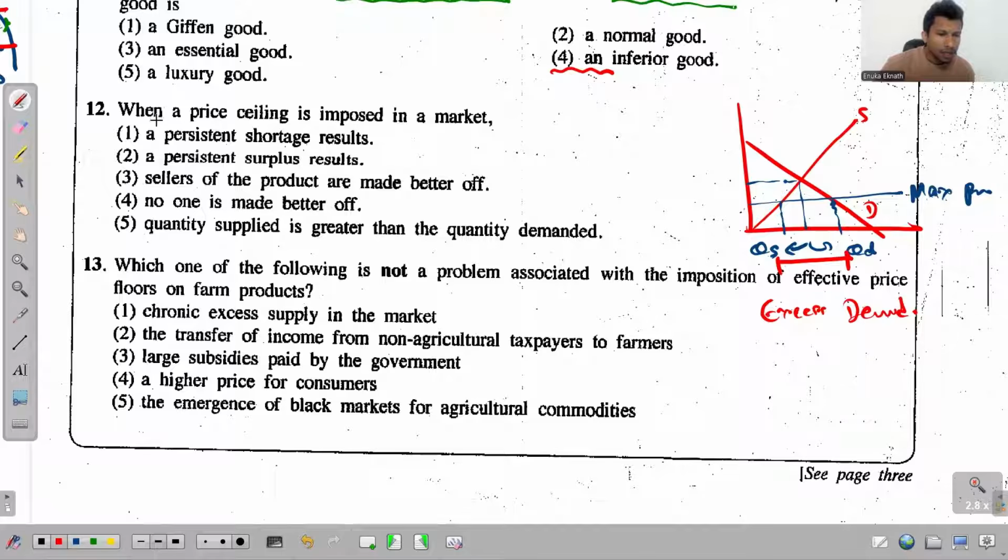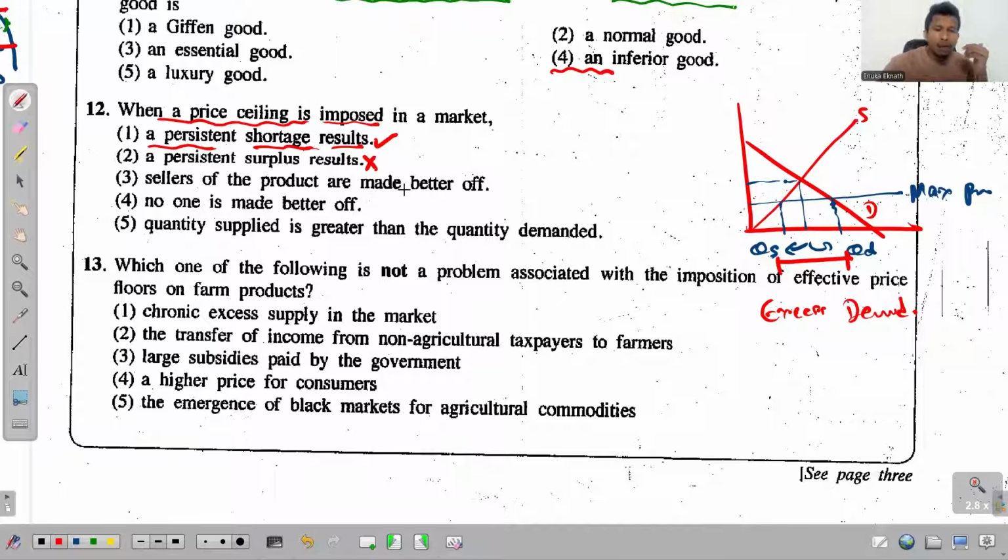The first one says when a price ceiling is imposed in the market, a persistent shortage results. A persistent shortage means there's a higher demand compared to the supply. Simply put, a shortage of goods and excess demand are the same thing, both are synonyms. So yes, this is the answer. Then, a persistent surplus results if a minimum price is imposed in the market. That does not apply here.